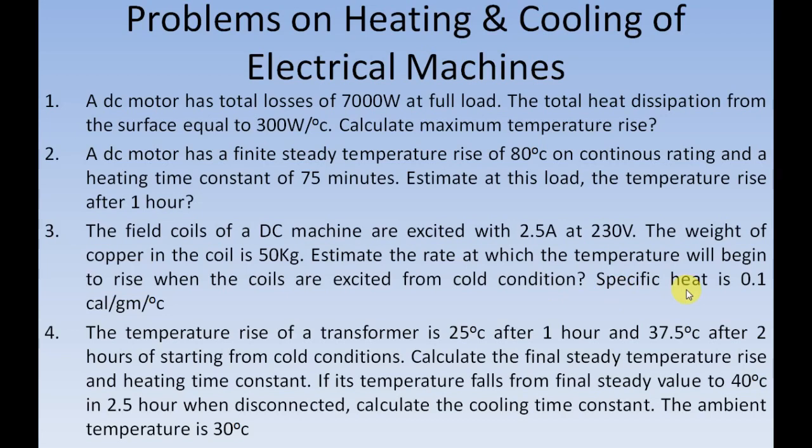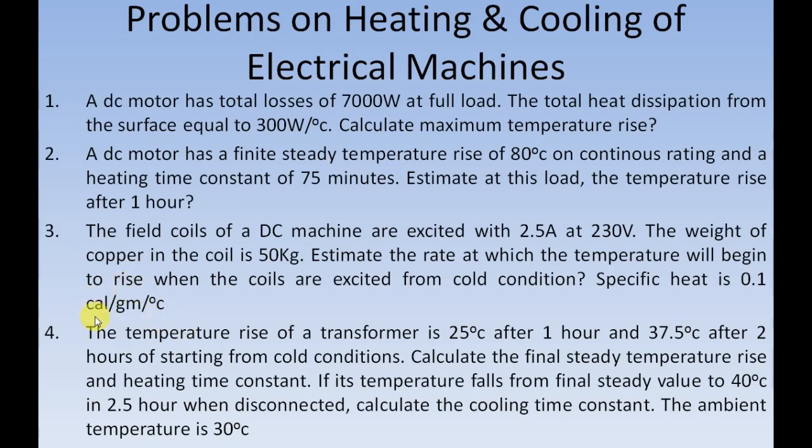Even specific heat is given, in 0.1 calorie per gram per degree Celsius. But in the SI system we write specific heat in joule per kilogram per degree Celsius, so definitely you have to convert this.